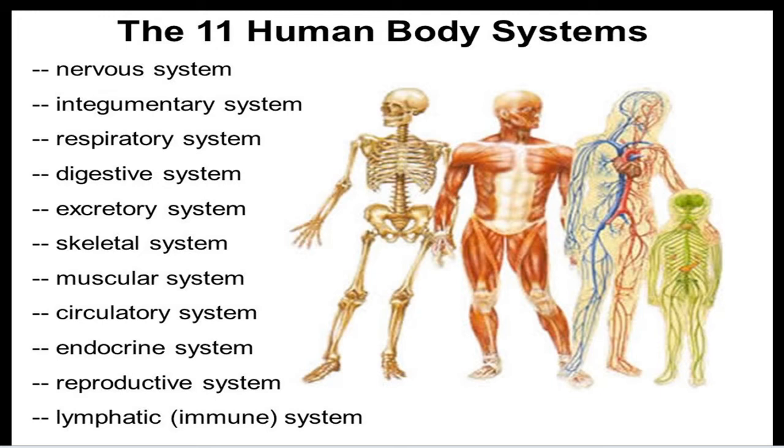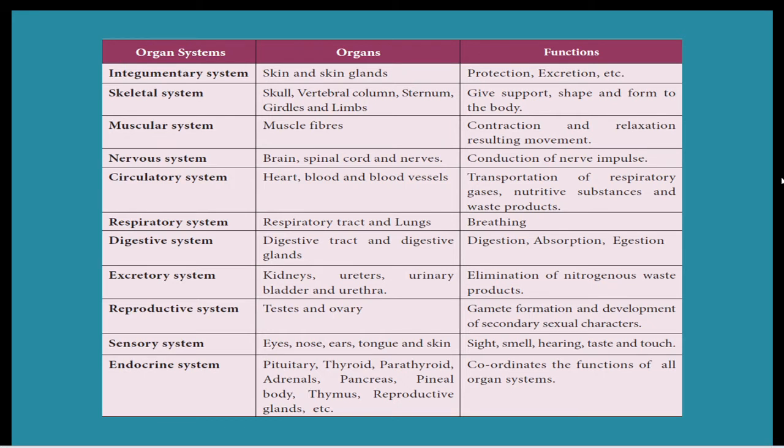Then we'll see each system separately. So the first organ system is the integumentary system. What are all the organs coming under a particular system, and the functions of each system. Okay, first one is the integumentary system. So the skin and skin glands come under that.